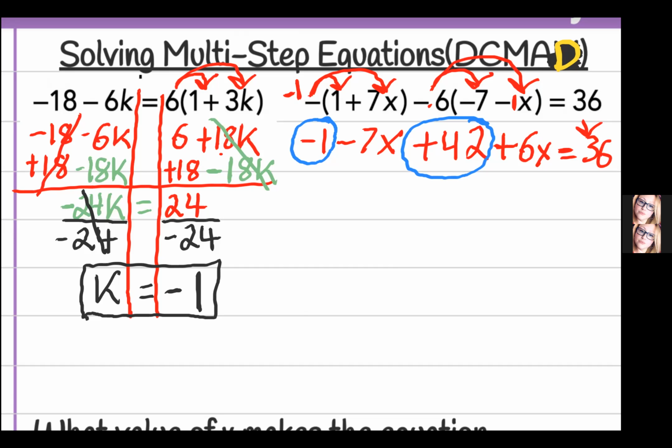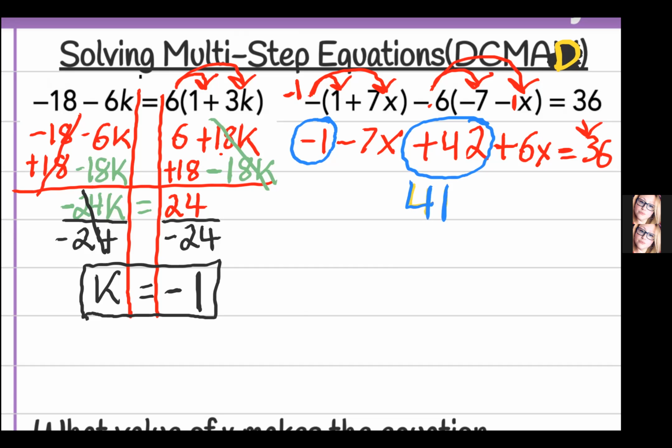So what's a negative 1 plus 42? Oh, you're like, oh, I don't know. Just do it the opposite. What's 42 minus 1? Oh, that's easy. That's 41. Let me write that in blue. 41.